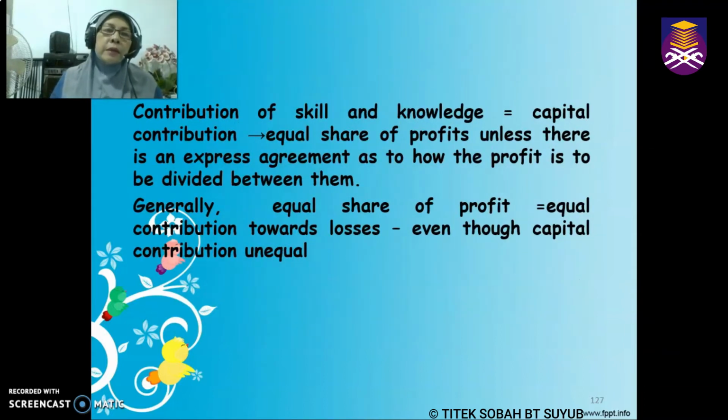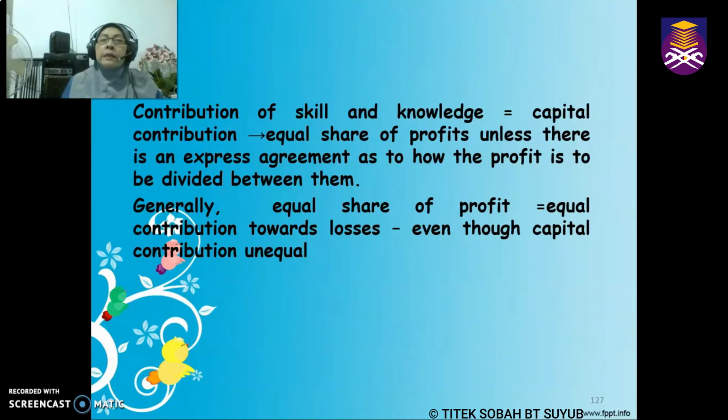Sometimes the contribution of capital is not in the form of money, however, it is in the form of skill and knowledge. Though the contribution is in the form of skill and knowledge, still this is taken as an equal contribution to the capital.